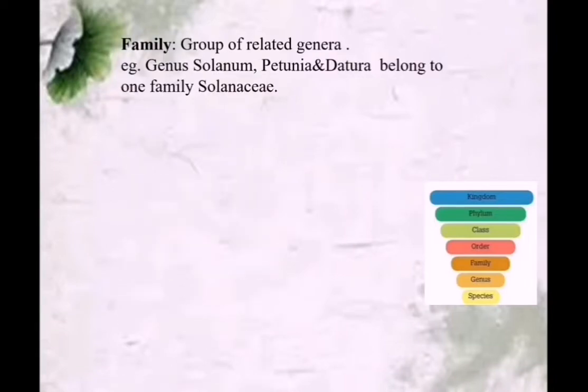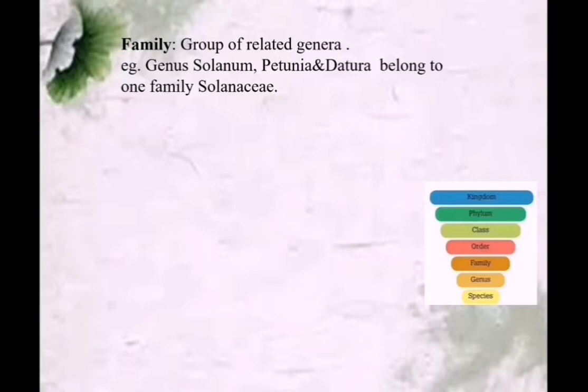Next is family. A group of related genera comes under the same family. But still, there are fewer similarities as compared to genus and species. So genus shows more similar characters than family. But species shows more similar characters than genus. So family is a group of related genera.